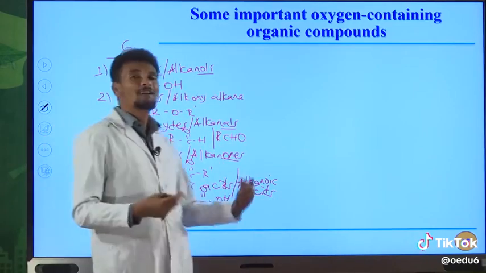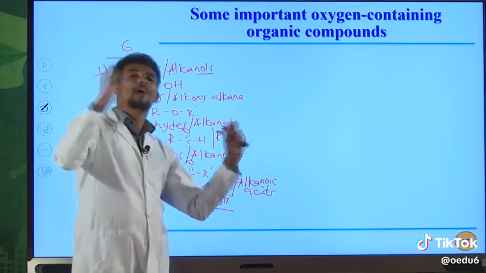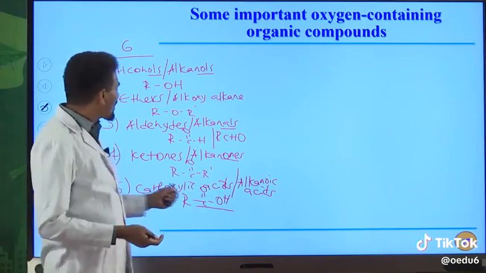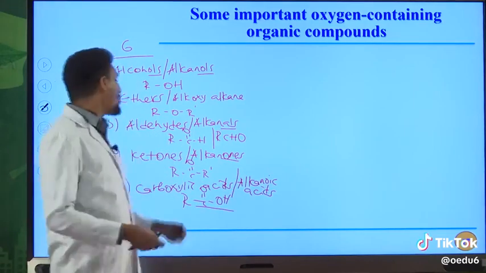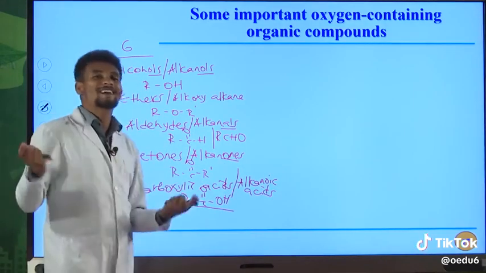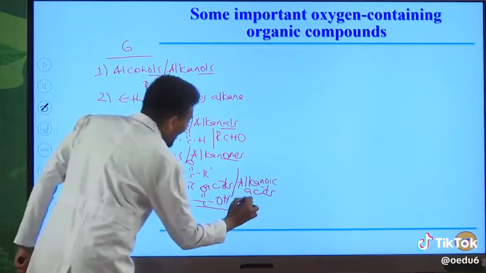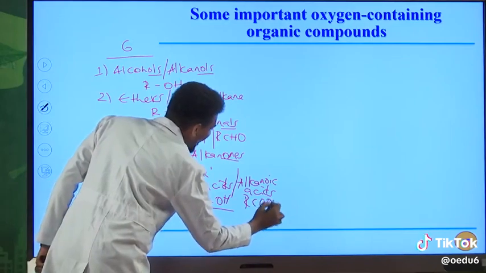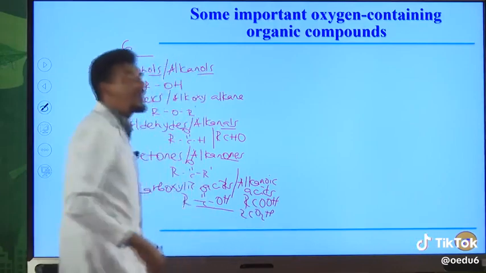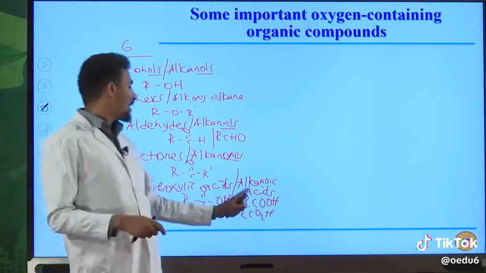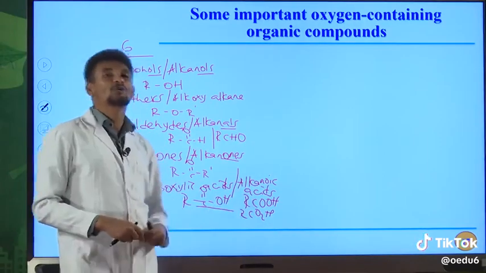And the name of this functional group is carboxyl group. Carboxyl group containing compounds are named as carboxylic acids or alkanoic acids, or they are also named as organic acids. And this is the general formula for carboxylic acid. You can also write it as RCOOH or RCO2H because we have 2 atoms of oxygen in this molecule. Therefore, it can also be written as RCO2H.